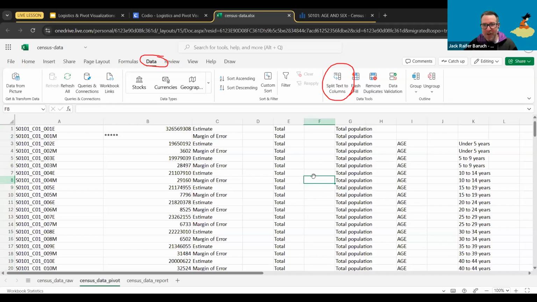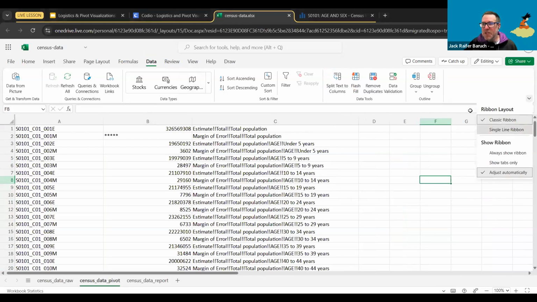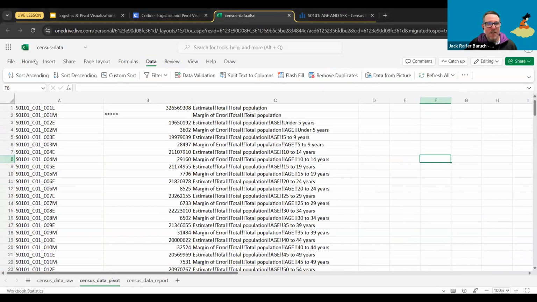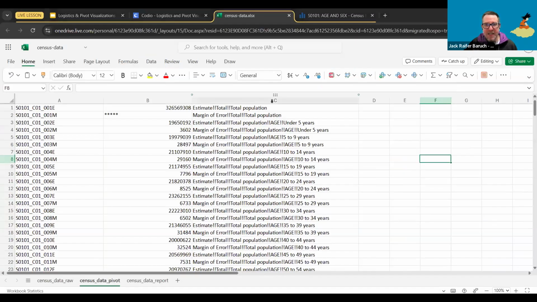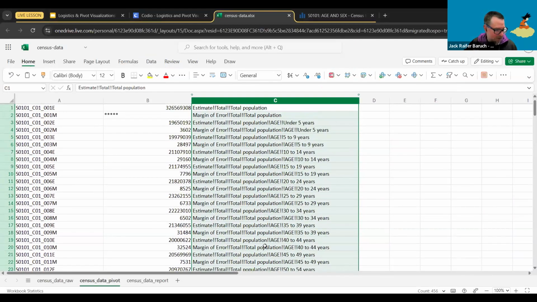All right, again, please. Yes. So let's do it again. I'm doing it again because this is really important to learn how to do. So once more, I'm actually going to switch this to a single line ribbon just in case. So I'm going to go back to home. All right. So part 1. Click on the C column, select the whole C column, because that's what we want to split into different pieces.